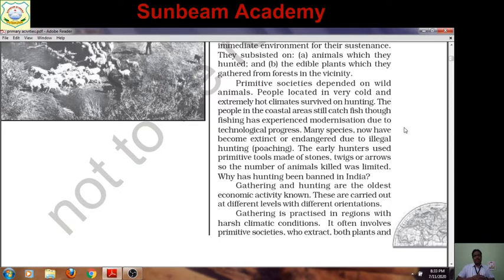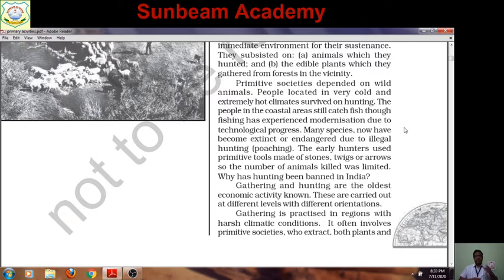Many species have become extinct or endangered due to illegal hunting. Illegal hunting means poaching. Earlier, hunting was allowed, but after hunting was banned, some people are still engaged in this activity illegally. So this illegal hunting is known as poaching.